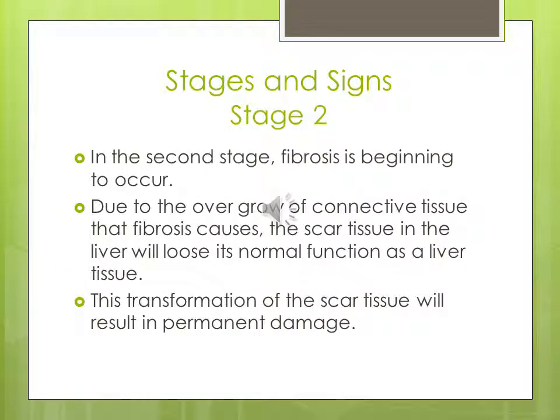Stage 2. In the second stage, fibrosis is beginning to occur. Due to the overgrowth of connective tissue that fibrosis causes, the scar tissue in the liver will lose its normal function as a liver tissue. This transformation of the scar tissue will result in permanent damage.